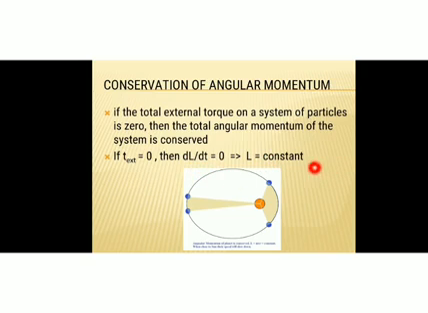So this is conservation of angular momentum, and the angular momentum of a planet is conserved. This is the rotation of planets around the sun, and whenever the planets move around the sun, there will be an angular momentum. The angular momentum of that planet is conserved.